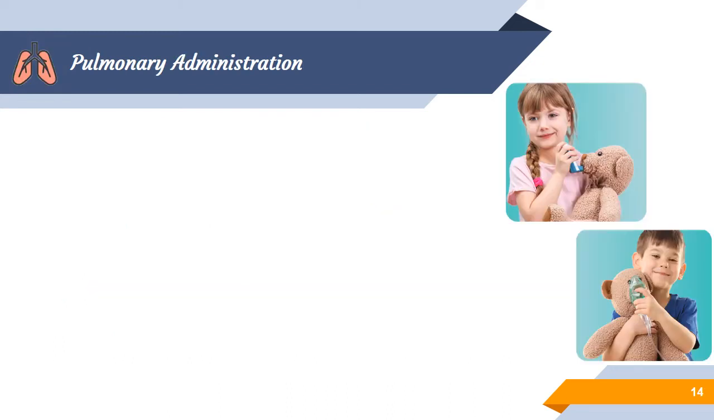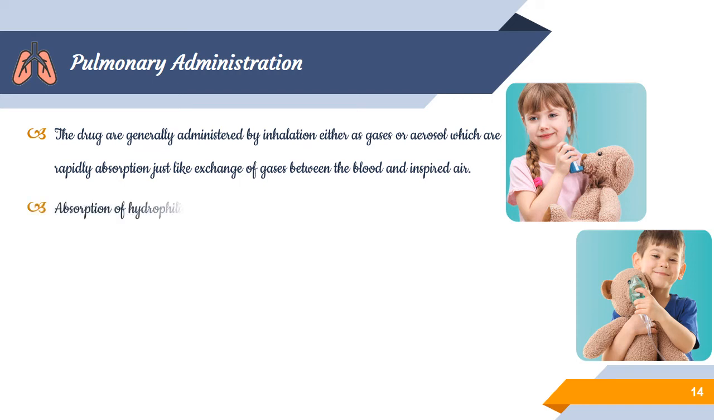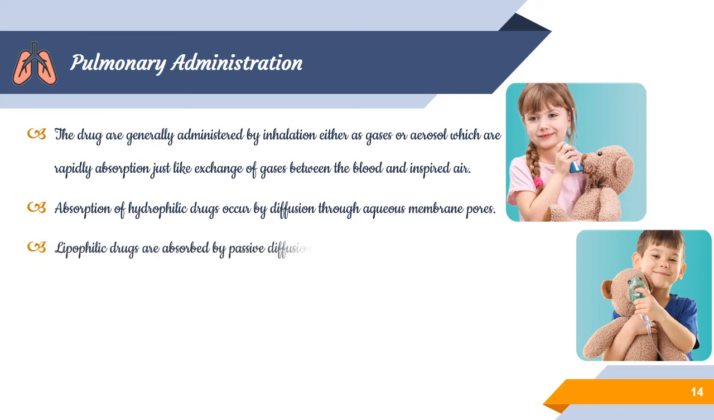The next administration is pulmonary administration. In pulmonary administration, the drugs are generally administered by inhalation, either as gases or aerosols, which are rapidly absorbed, just like the exchange of gases between blood and the inhaled air. Also, the absorption of hydrophilic drugs occurs by diffusion through the aqueous membrane pores, and lipophilic drugs are absorbed by passive diffusion.